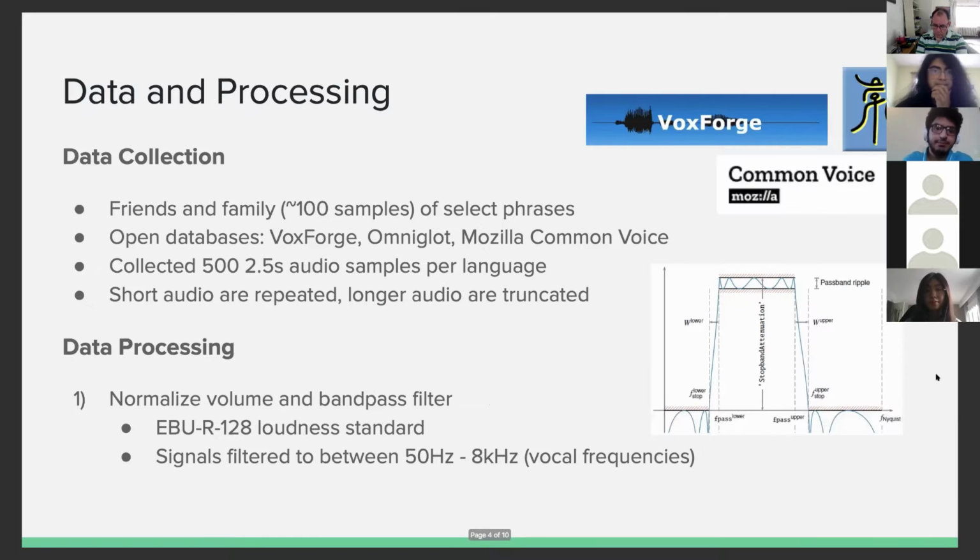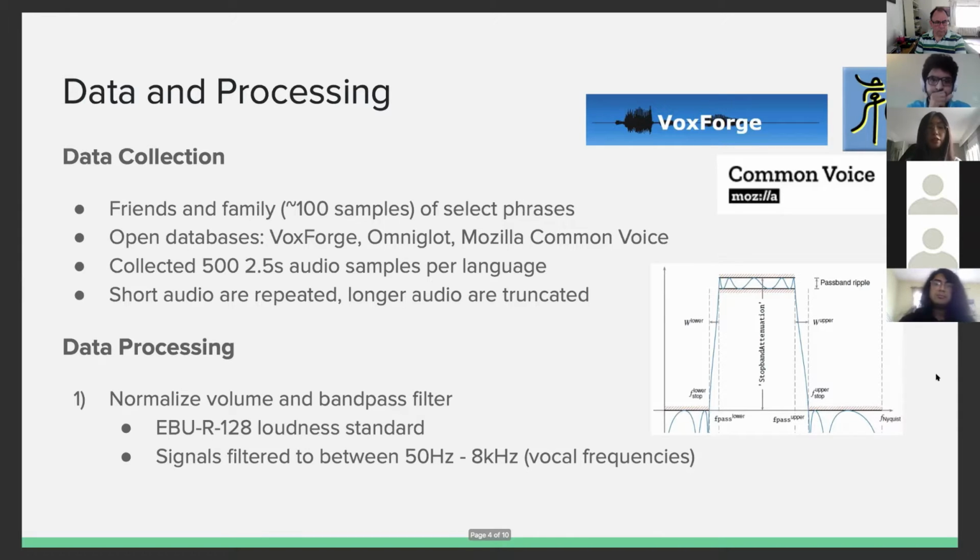So we collected our data from our friends and family, as well as online databases. In total, we had 500 audio samples for each language, and they are all 2.5 seconds long. Any audio that we find that is less than 2.5 seconds is repeated, and any audio that's longer than that will be cut. We processed our data by running them through a volume normalizer and a bandpass filter.